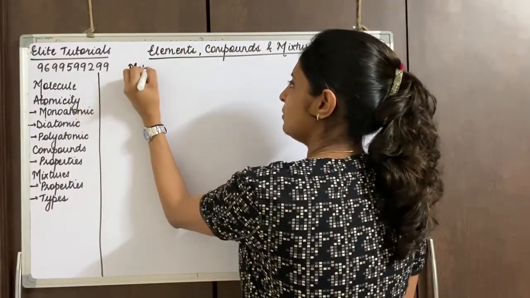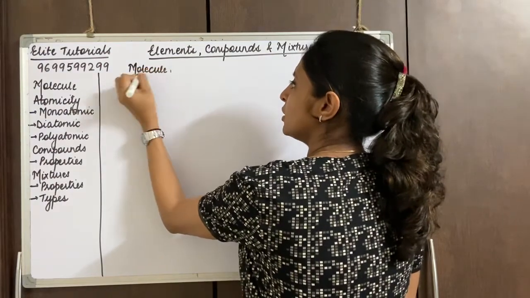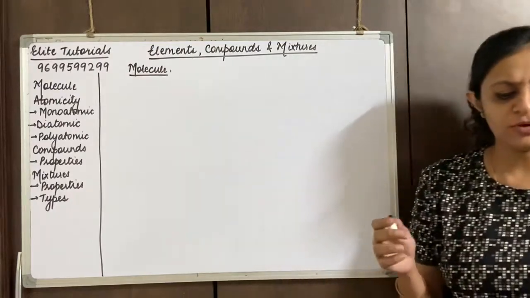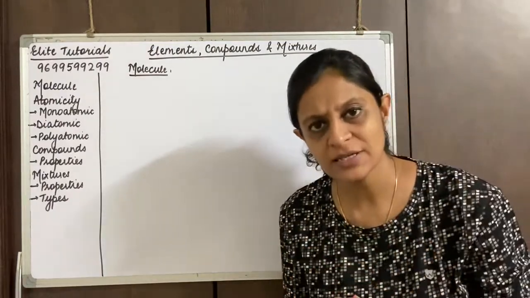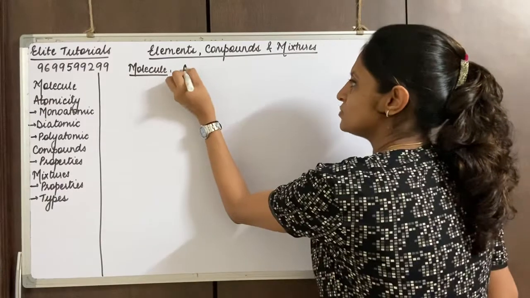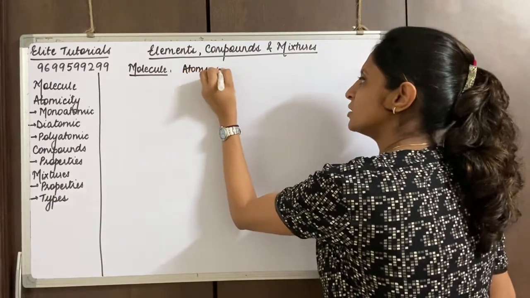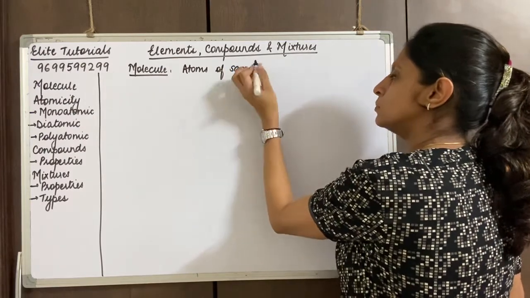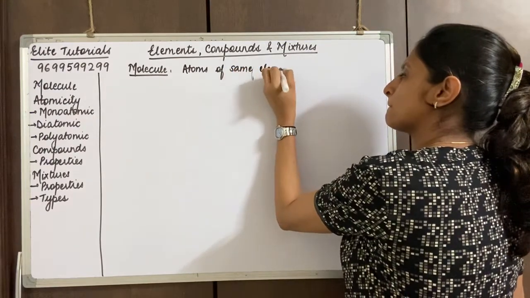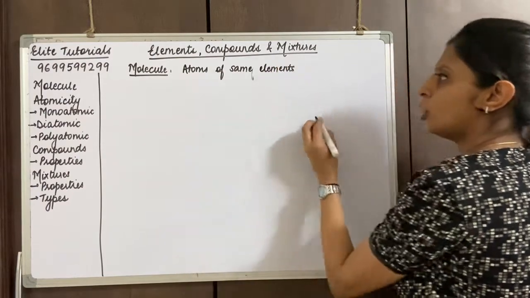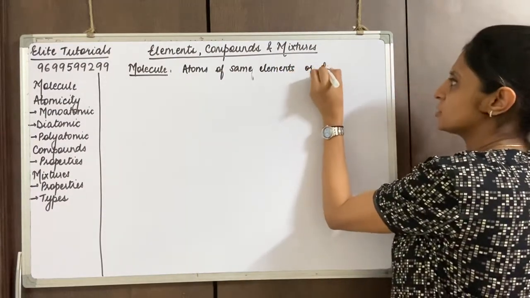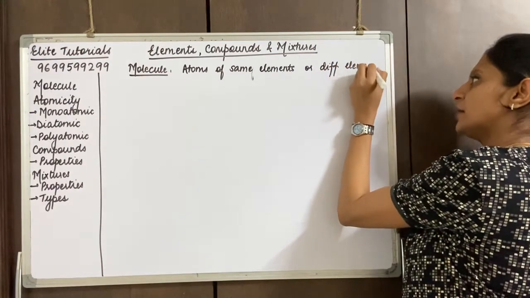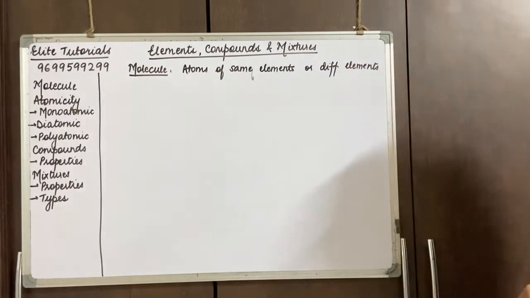A molecule can be made up of atoms of the same element or different elements that combine, and they combine to form a molecule.